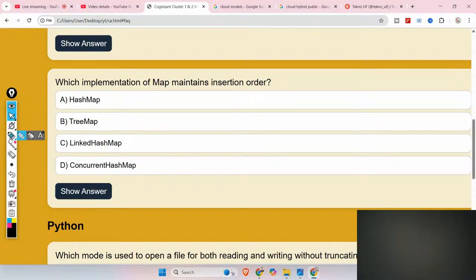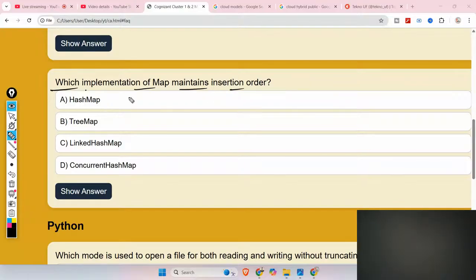Okay, now let me discuss these questions. Which implementation of map maintains insertion order? These are all real questions they asked on 23rd of September. So if you are able to give the answers now, you will be able to answer at your exam time as well. So please give the answer.